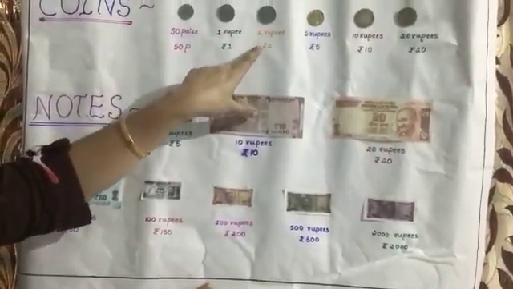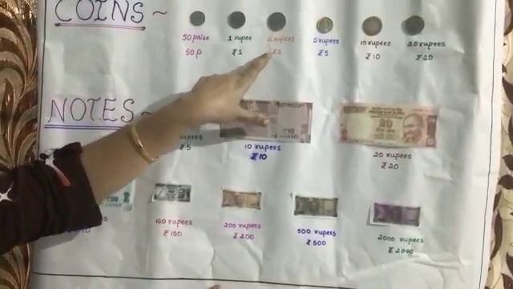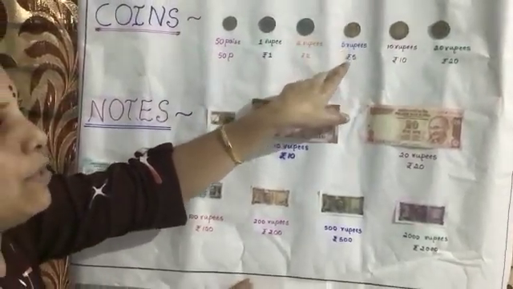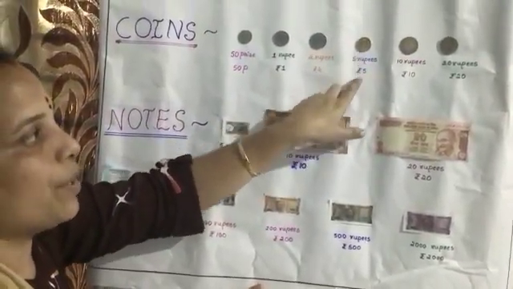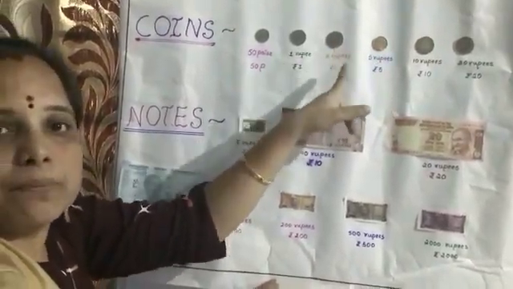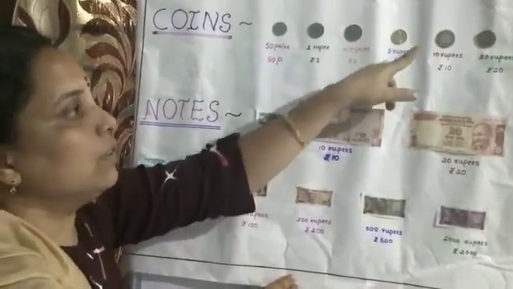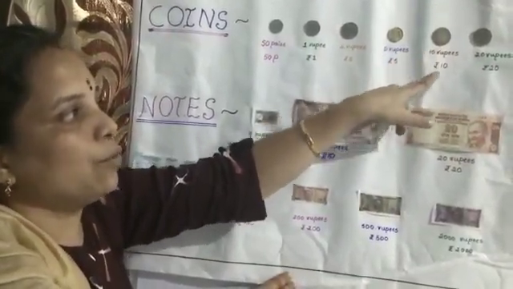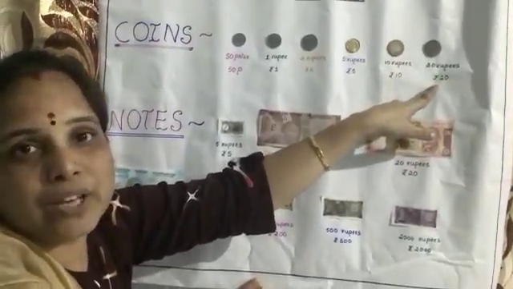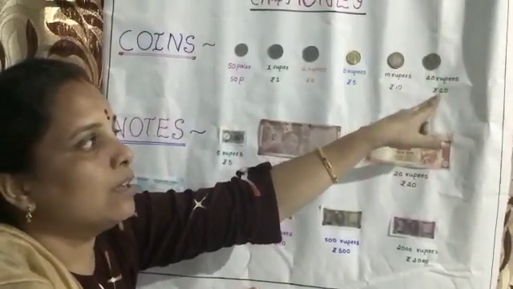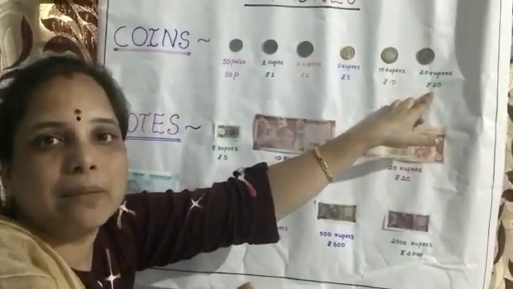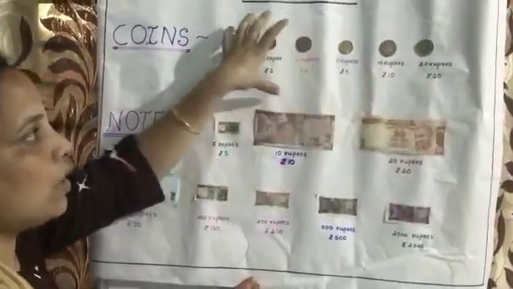Okay. Now 2 rupees. This is a 2 rupees coin. It is written in this way, symbol first and then the number. This is a 5 rupees coin, children. These are all used. We are using this money now. Now this is 10 rupees, rupees 10. And this is 20 rupees, which is the latest one. It is now used regularly. This 20 rupees coin is also available in the market. So these are all coins, children.